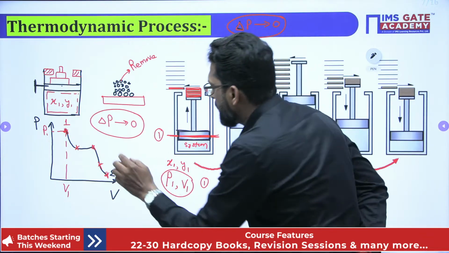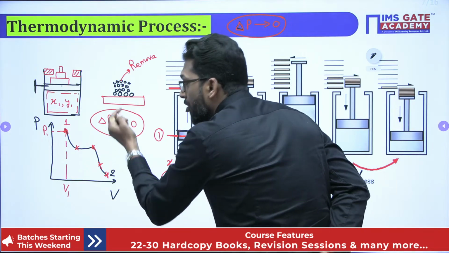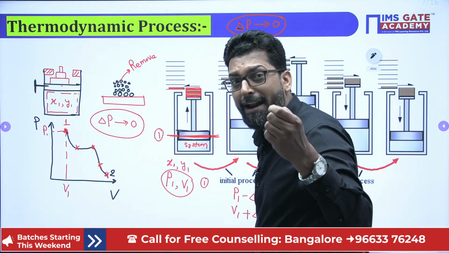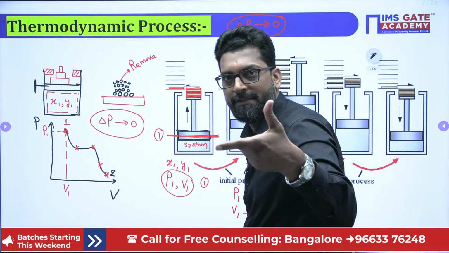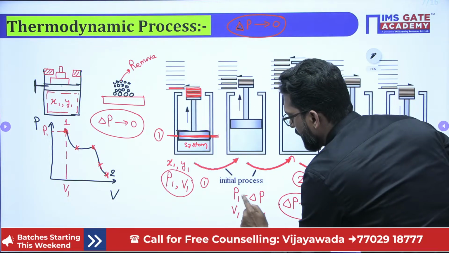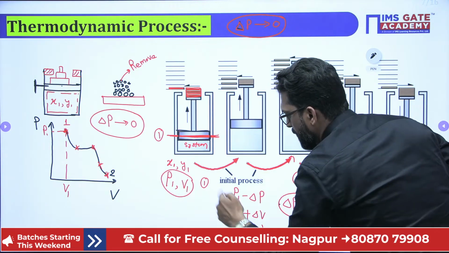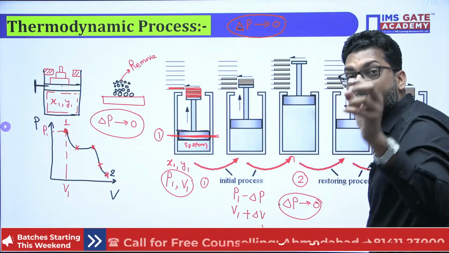This tells us equilibrium. That means the process will happen through a very infinitely small difference. See, if you take a difference, P1 minus delta P minus P1, so P1 equals delta P, and delta P is very minimal.